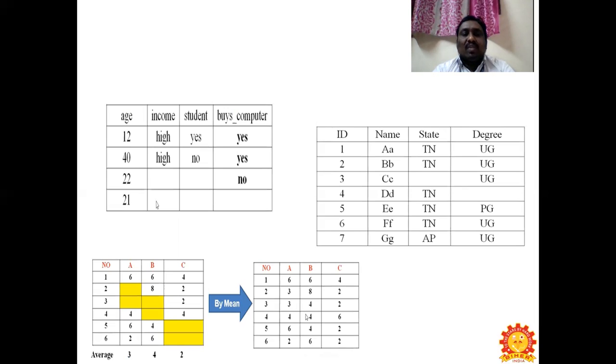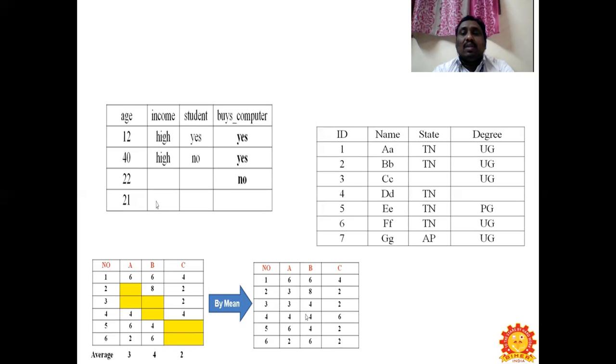In the next example, you can see in the A column 2 values are missing, in the B column 2 values are missing, and in the C column 2 values are missing. So we are going to find the average of that particular column. We add 6 plus 4 and 6 plus 2, the total will be 18. 18 divided by 6, you will get an average of 3. So we fill it manually. In the next tabulation by mean, the values 3 and 3 have been marked in the A column. This is filling the value by mean.